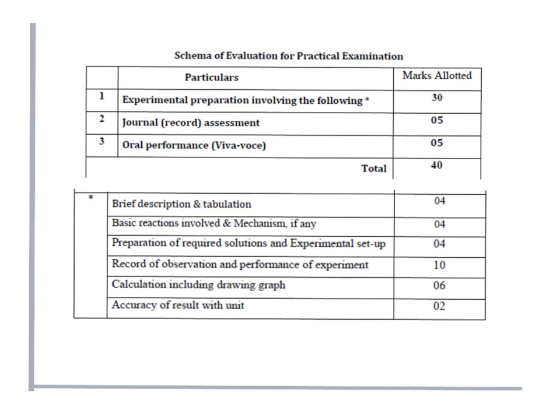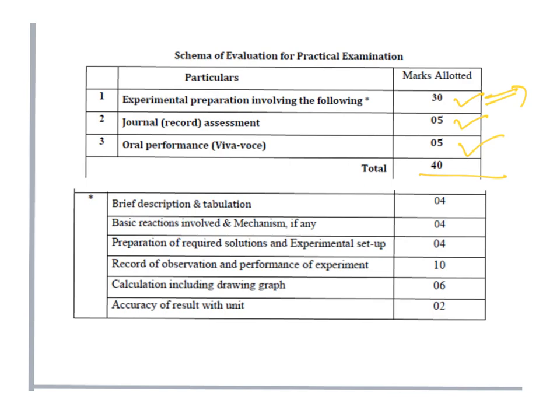When it comes to the scheme of evaluation for the practical exam, as I said, it is a total of 40 marks for the external exam and 10 marks for the internal exam, and this 40 is also divided into individual components. The experiment is 30 marks, journal and record assessment, and viva is 5 marks.